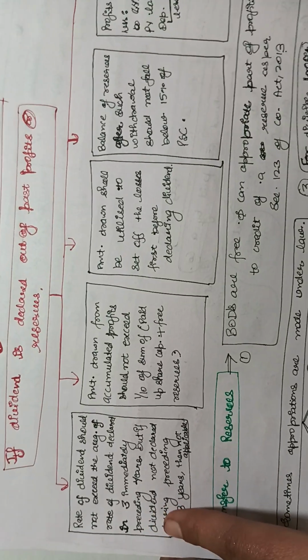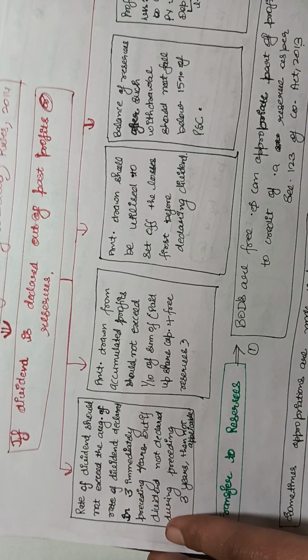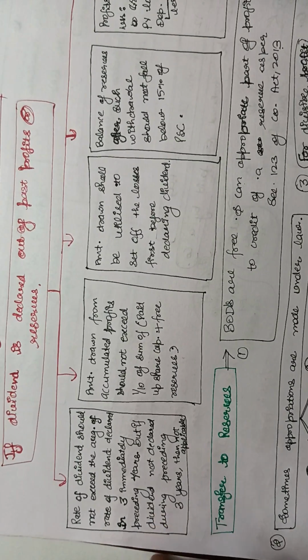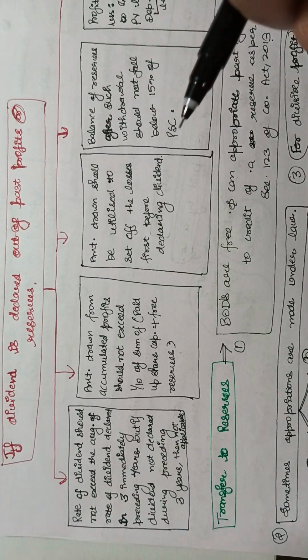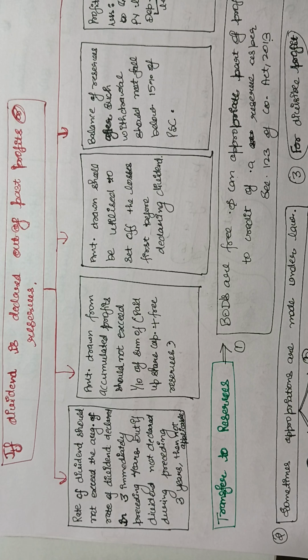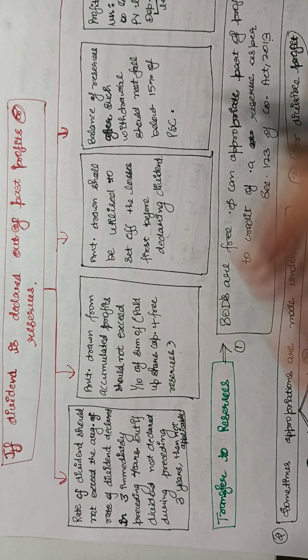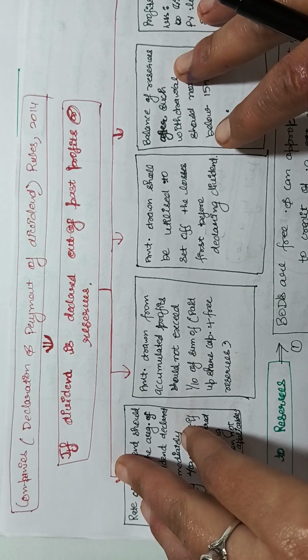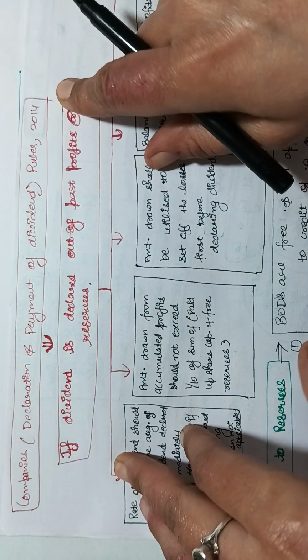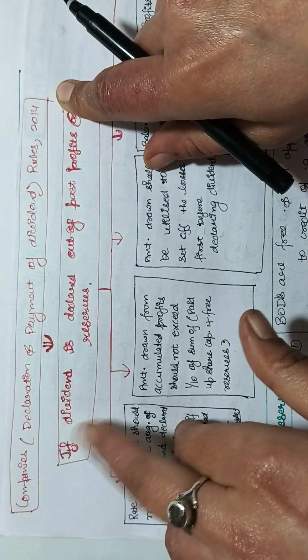Now there are some rules given for the dividend, like what should be the rate of dividend and what should be the amount, and all these provisions are given in the Companies (Declaration and Payment of Dividend) Rules, 2014.